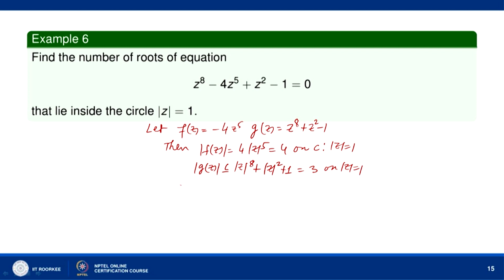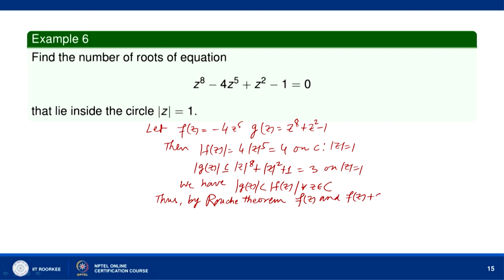So, we have mod of g z less than mod of f z for all z belonging to the curve C. And thus, by Rouche's theorem, f z and f z plus g z have the same number of zeros inside C.